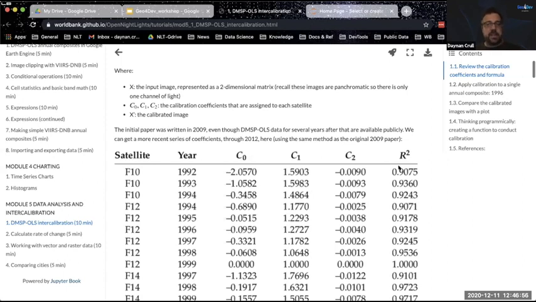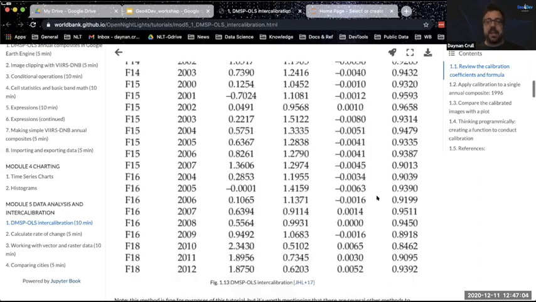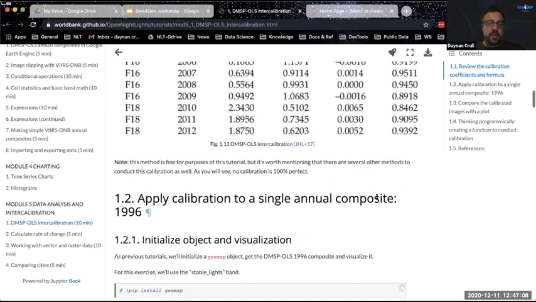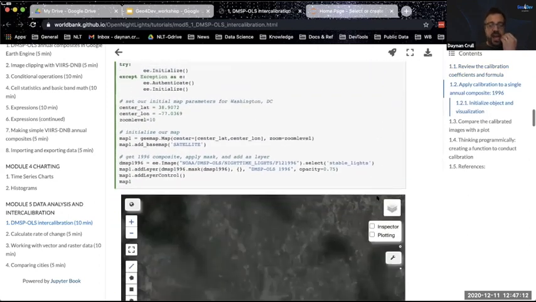But that's something that's going to be very limiting with the Google Earth Engine. But this at least helps you understand it. And yes, we will have future tutorials that will walk through this. For now, what I'm going to say today is that if you reference these calibration coefficients that have already been produced, one thing you can do is just actually use them.